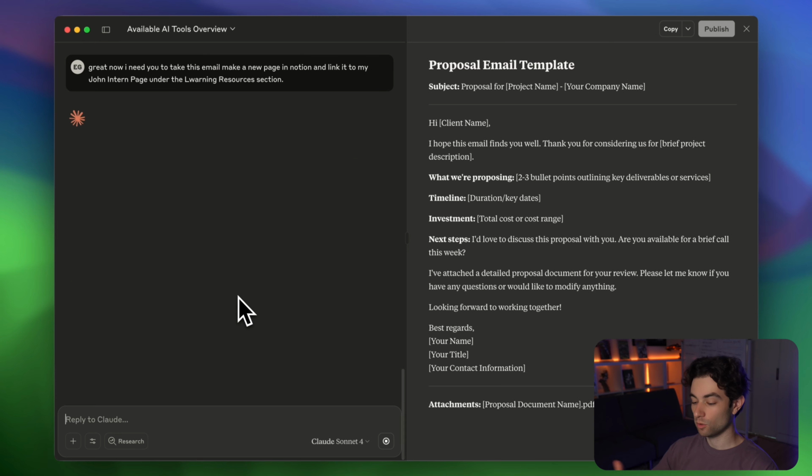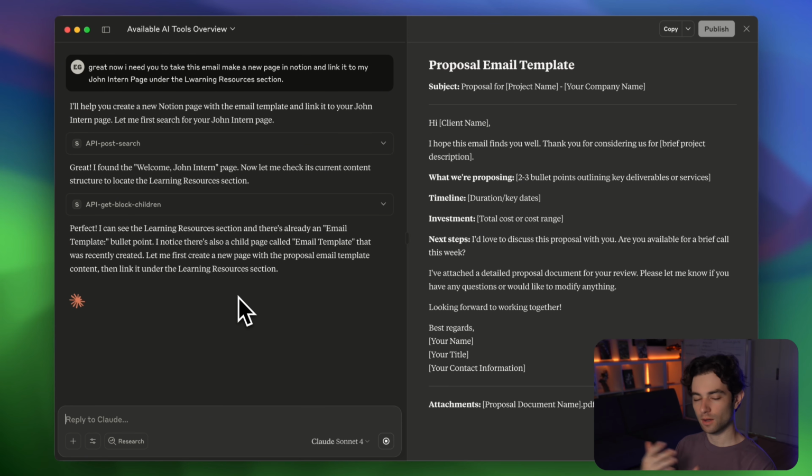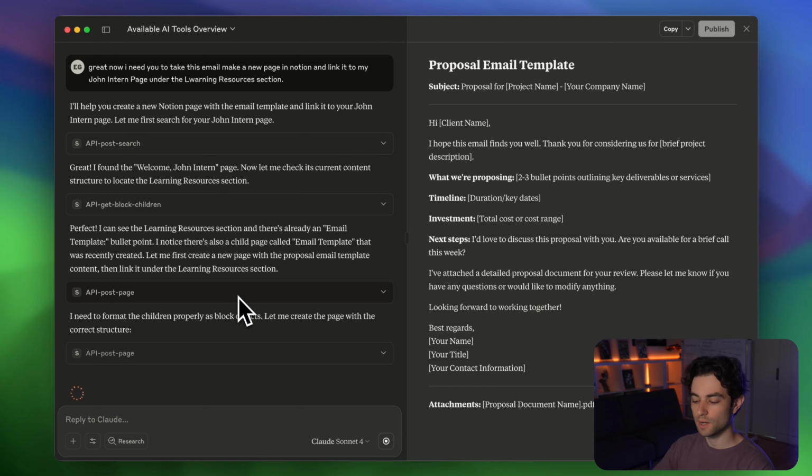Okay, so we're going to give it a little more of a complex task here. And again, I'm being very specific for the purpose of this video, but as you converse with Claude more, it already knows what you do, where your Notion things are, how you're using Airtable. So it won't always ask to clarify. It'll just know. Right now, for the purpose of this video, I'm just making it very clear what I need to do. But yeah.